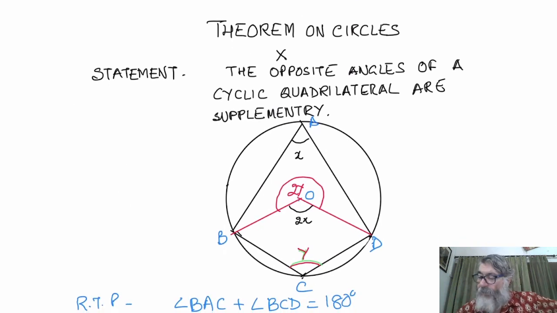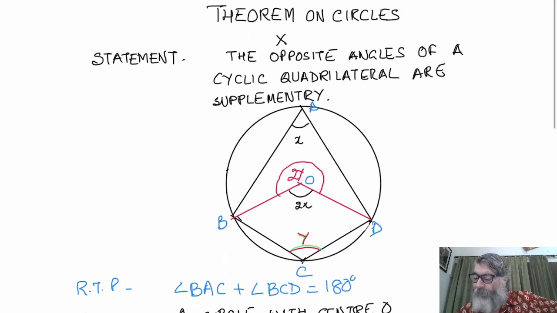We made a circle in which we made ABCD as a cyclic quadrilateral. Cyclic quadrilateral means the vertices of the quadrilateral are lying on the circumference of the circle. A, B, C and D are lying on the circumference of the circle. O is the center of the circle. Now we are required to prove that angle BAD plus BCD is 180 degree.